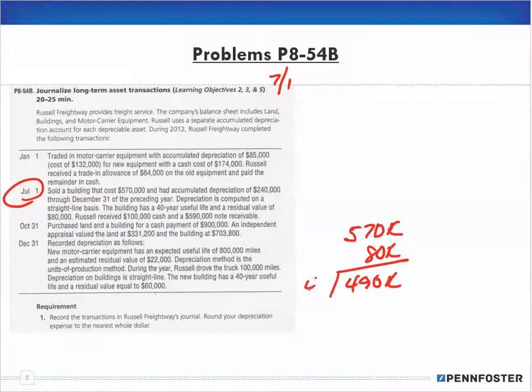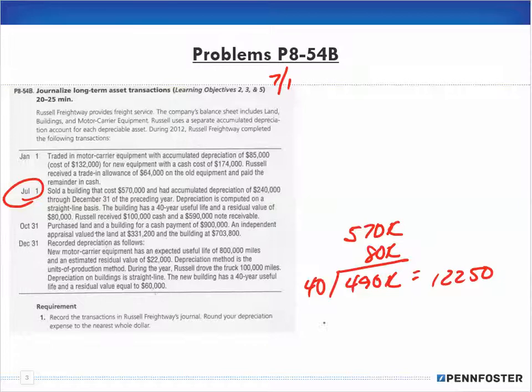We depreciate it for 40 years, so you divide the 490,000 by 40. Actually, let me just do it. 490,000 divided by 40 gives me $12,250. That's per year.